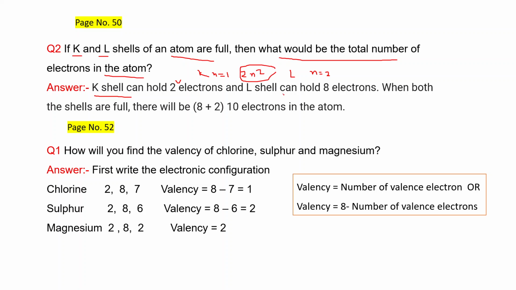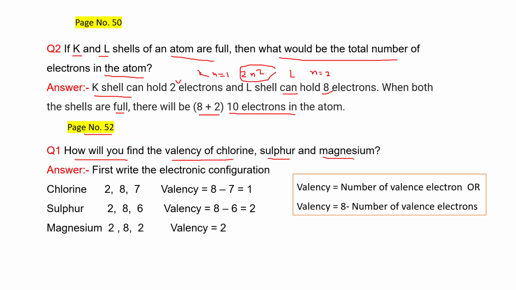That's why the L shell can hold 8 electrons. That's why when both are full, there will be 8 plus 2, that is 10 electrons in the atom. Now, page number 52. How will you find the valency of chlorine, sulfur and magnesium?